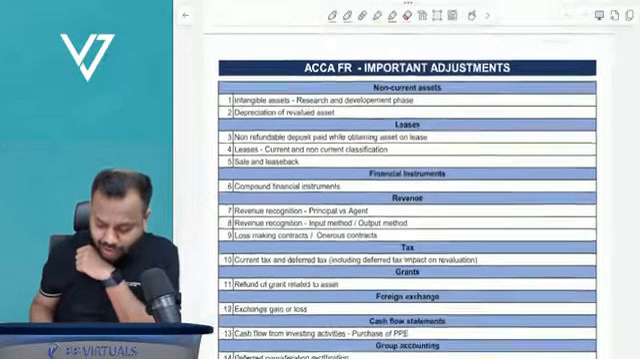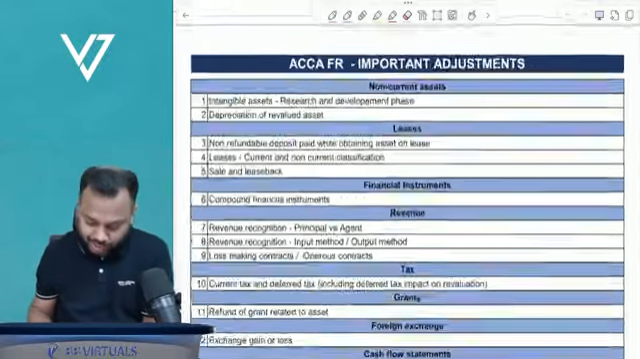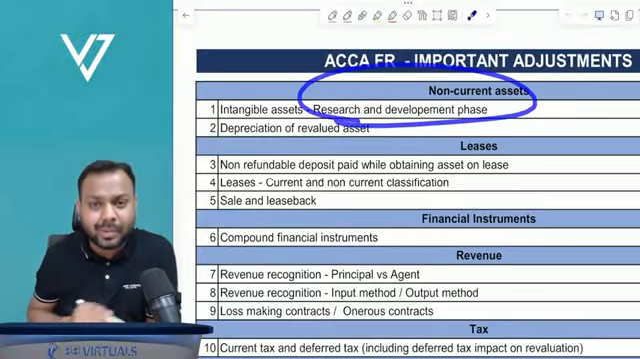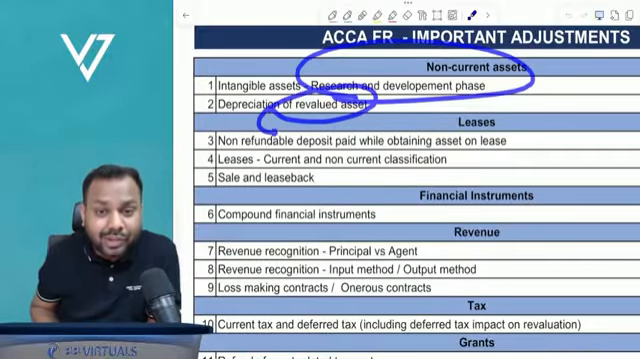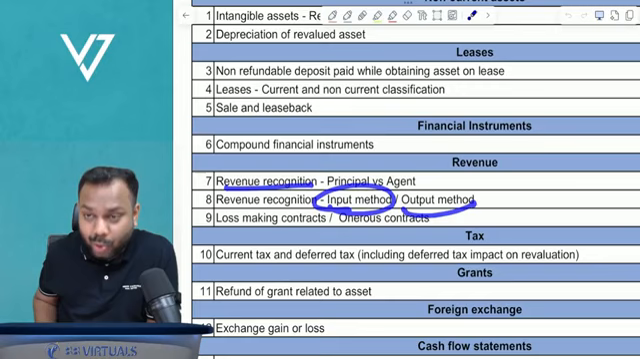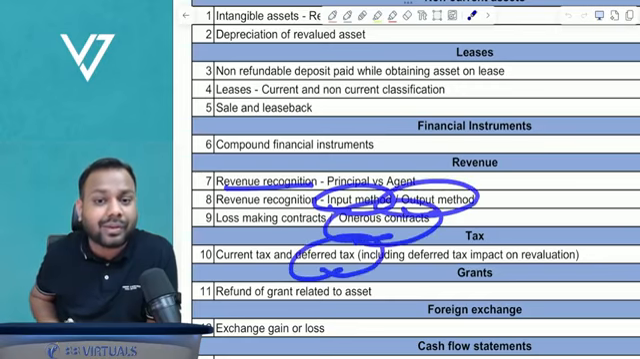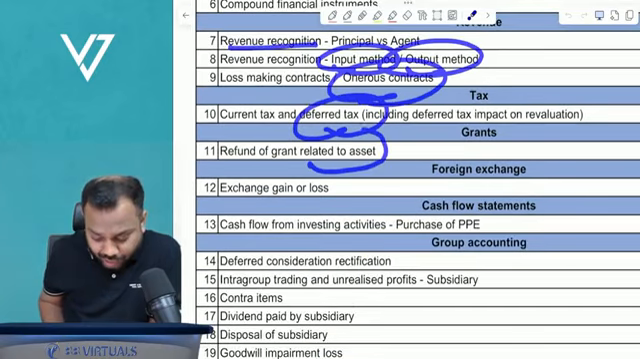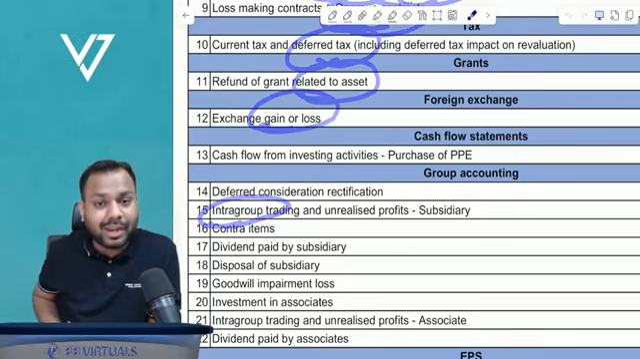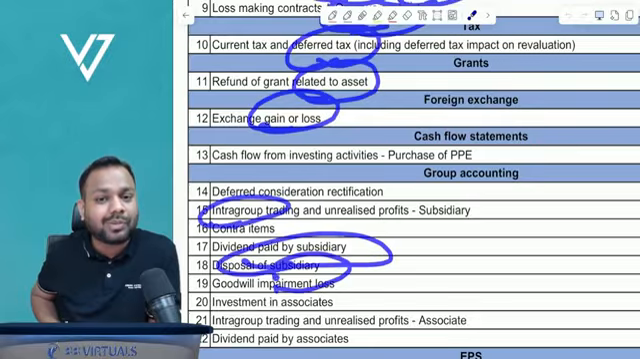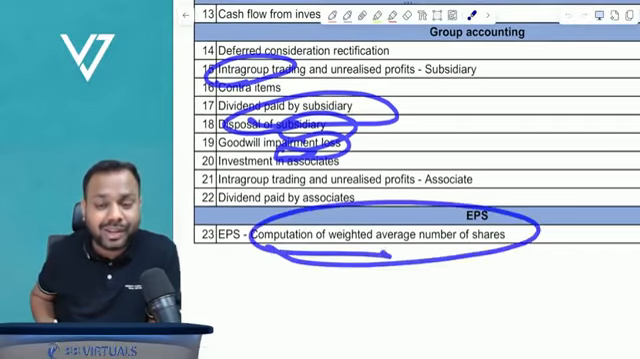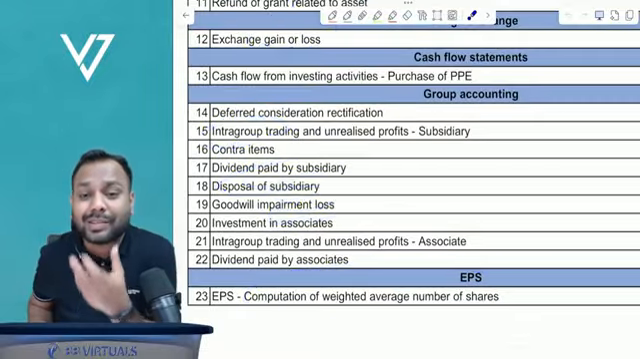See here. For FR, you would have worried about research and development. Every time we get stuck on here, depreciation of revalued asset, we get stuck, right? Revenue recognition, input method, output method, onerous contract, current tax, deferred tax, refund of grant for asset, exchange gain loss, intra-group trading, dividend paid by subsidiary, disposal of subsidiary, group impairment loss, right? Computation of weighted average number of shares. So these are few complex adjustments for FR.